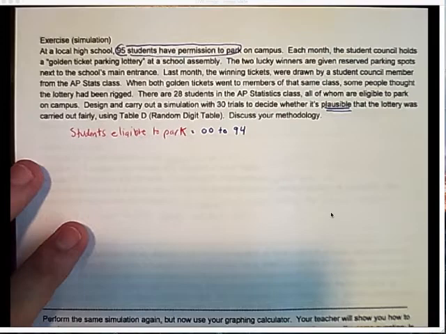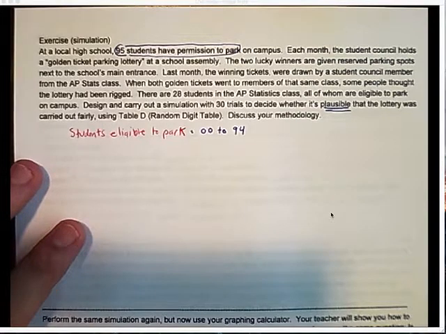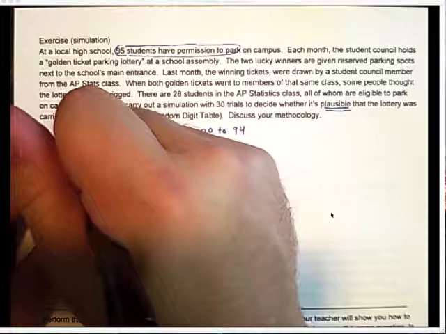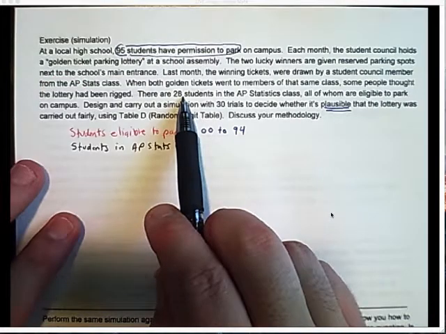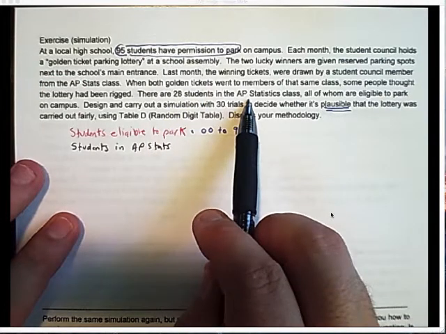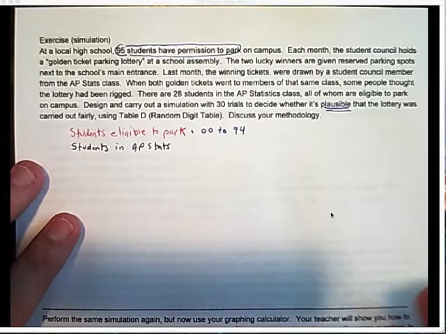Now, before I even look at the random digit table, we're going to label the students in AP Stats. How many of them are there? There are 28 students in AP Stats. This is all students eligible to park.